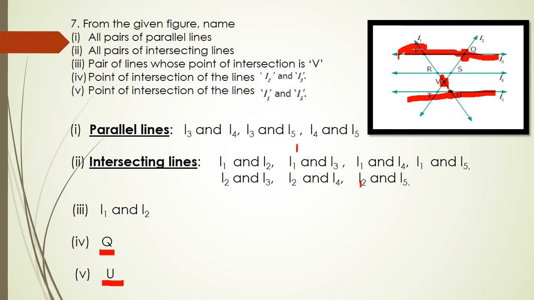Is it clear? Now you tell me the point of intersection of the lines L1 and L5. The first line and the last line. So L1 here and L5 here. It cuts at U. So the point of intersection is U. Very good. Is it clear?